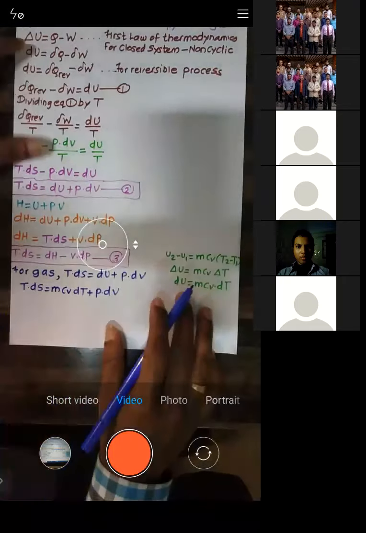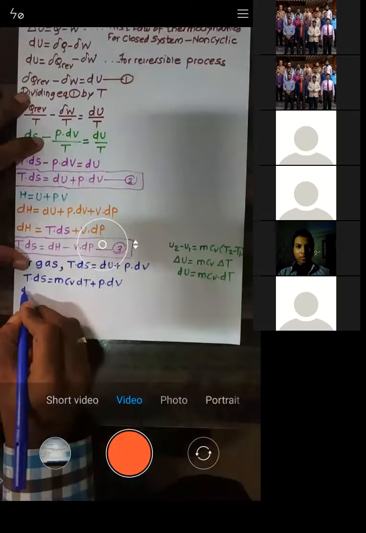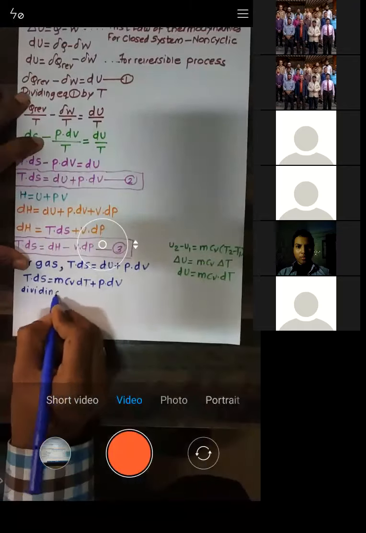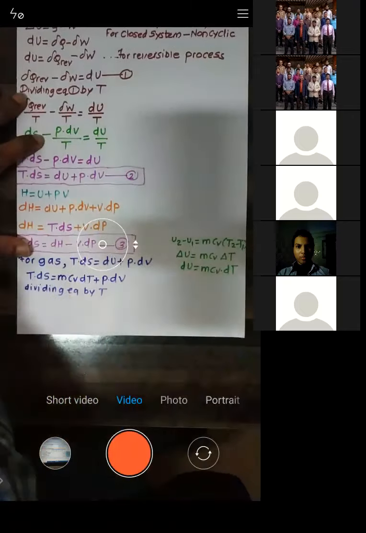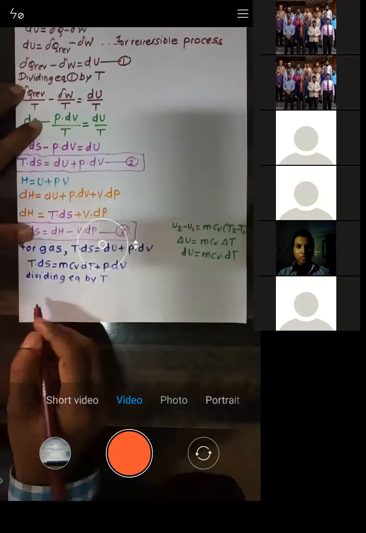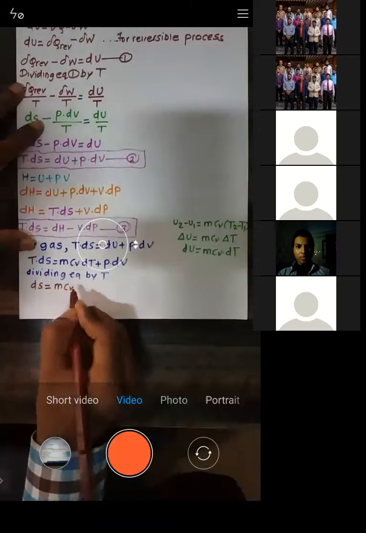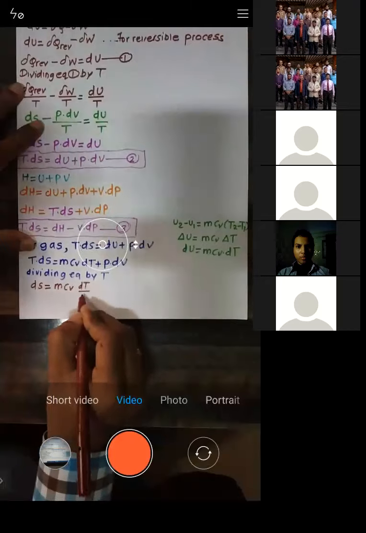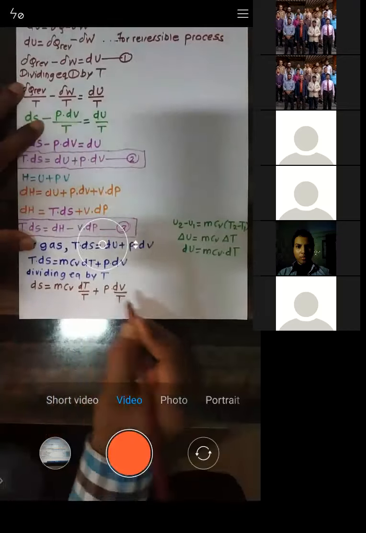Now we will divide this equation by T. When we divide this equation by T, what I get is dS is equal to mCv dT by T plus P into dV by T. Try to understand.